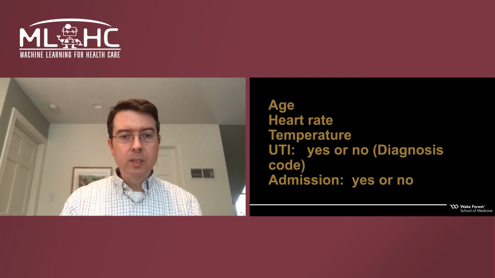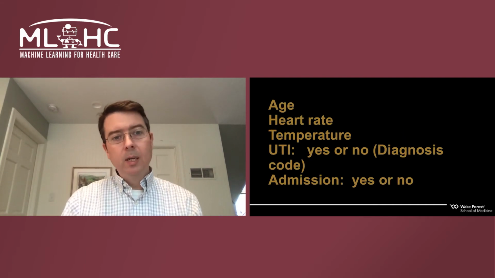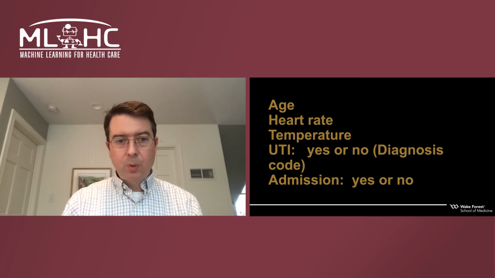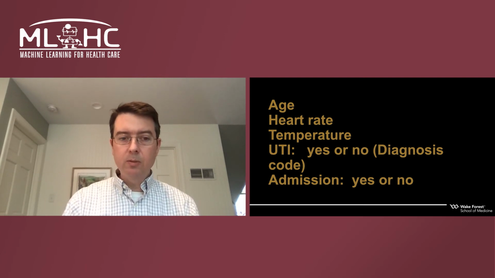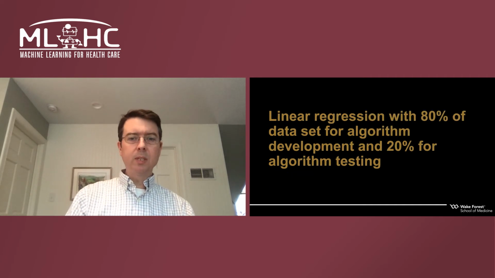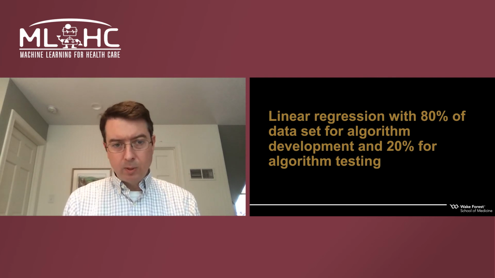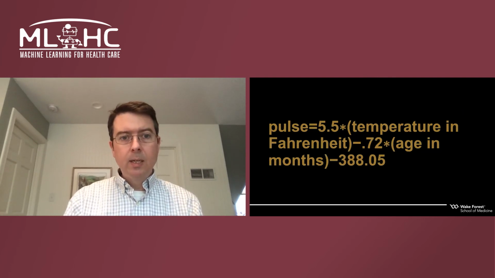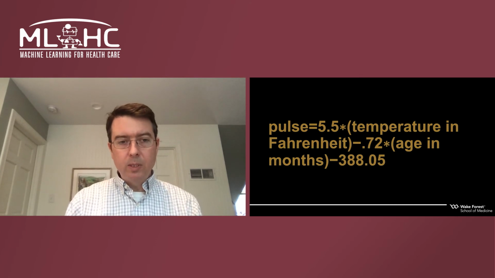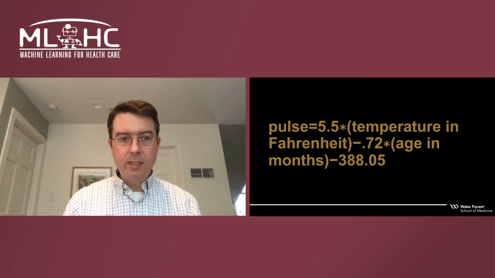The information that we collected, we got their heart rate, their age, temperature, these diagnostic codes to figure out if they had a urinary tract infection or not, and we also were able to determine whether they were admitted or not. We performed a linear regression with 80% of the data set for algorithm development and 20% for algorithm testing. The algorithm that we determined is as follows, based on the temperature in Fahrenheit and the age in months.